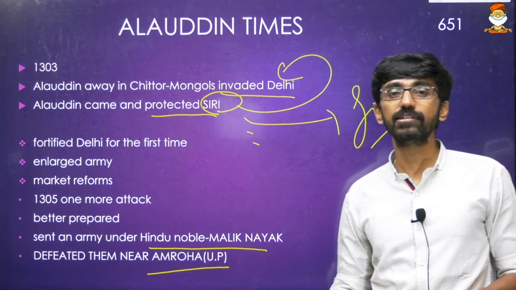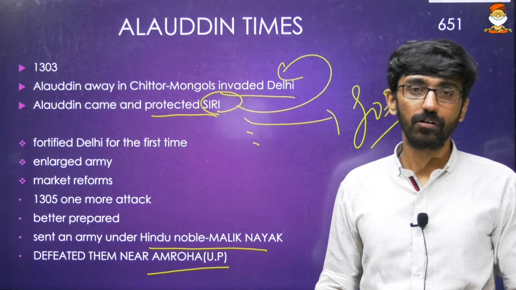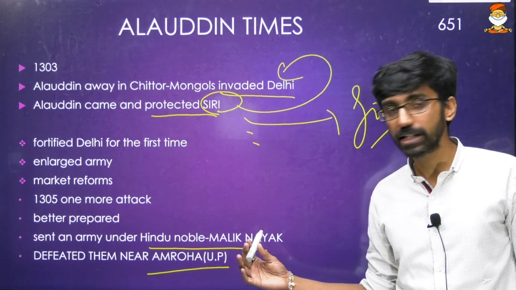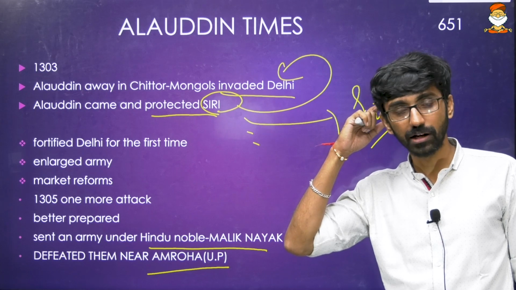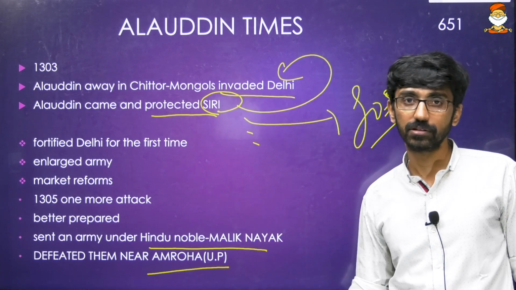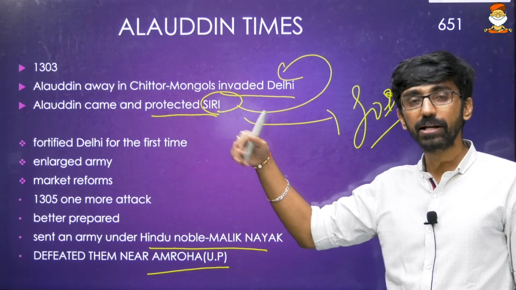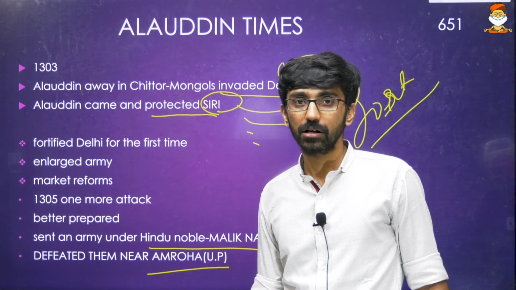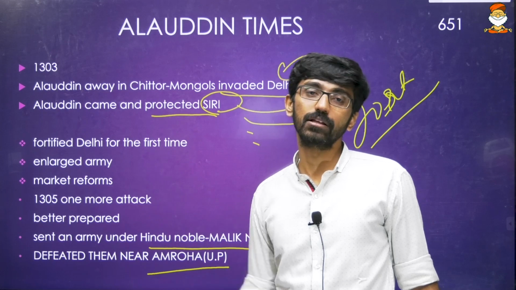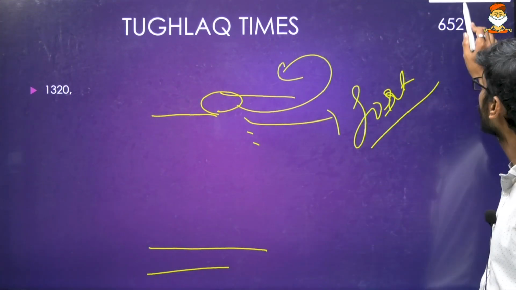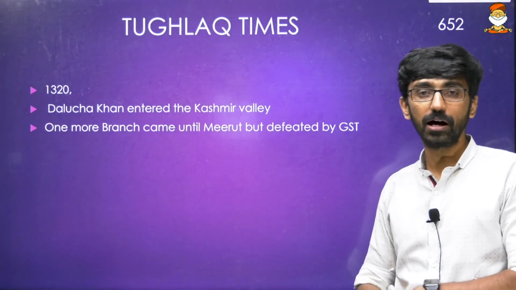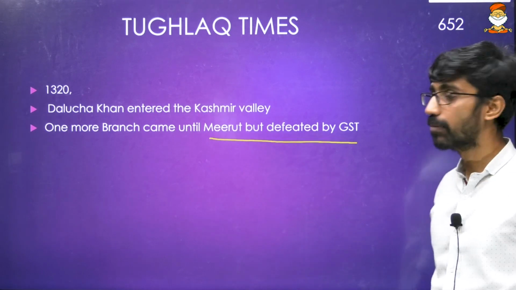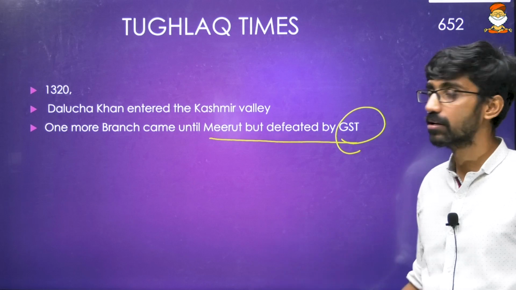So that is Alauddin Khalji could able to defeat Mongols 3 times with the help of his nobles, with the help of his officers. That is Hindu noble Malik Naik, and again Ulugh Khan, then Zafar Khan. So all of them could able to defeat Mongols. He nearly lost Delhi, but he recovered quickly and he learnt the lesson. Then later he established good market reforms and he raised a larger army. In Tughlaq times, 1320, Dalucha Khan, another Mongol ruler, entered the Kashmir valley. One more branch came until Meerut, but defeated by Ghiyasuddin Tughlaq.